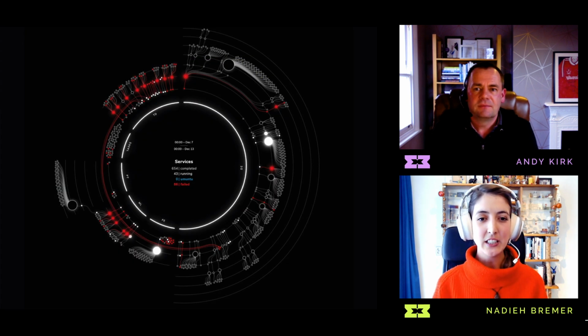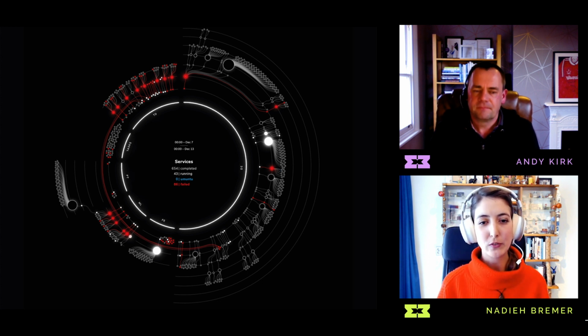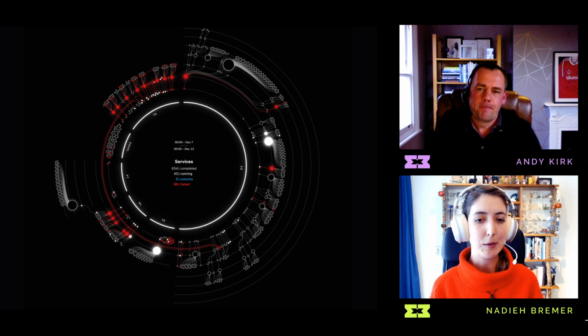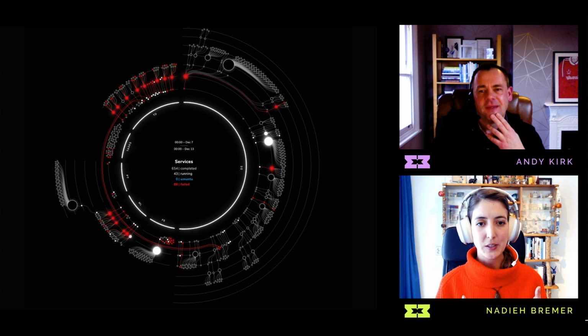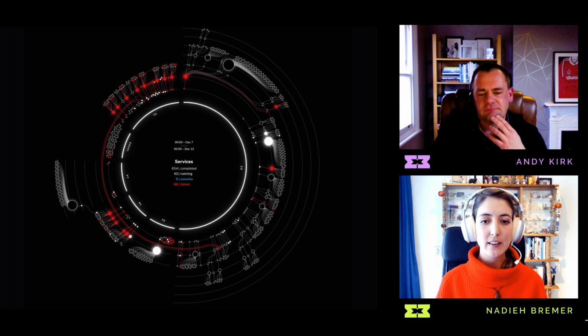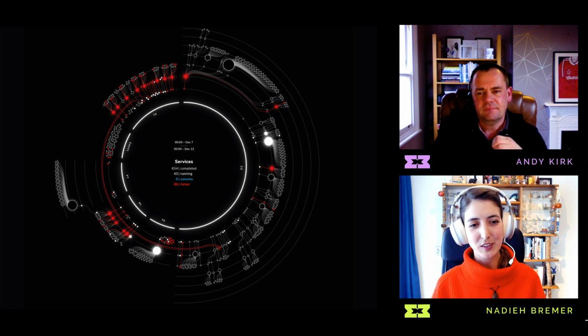So the circle, yes, has an inside. All the way in the center is the metadata. It shows the time frame of all the services that you're seeing. You see the totals for the number of services, so how many are completed, how many are running, how many have failed. Around that is a donut shape that sections off the different domains. The arc length of each of these donut arcs is defined by the number of services within each domain. For example, machine learning has a big arc because there are a lot of services within that. But maybe the file change domain has very few, so it has a very small arc.